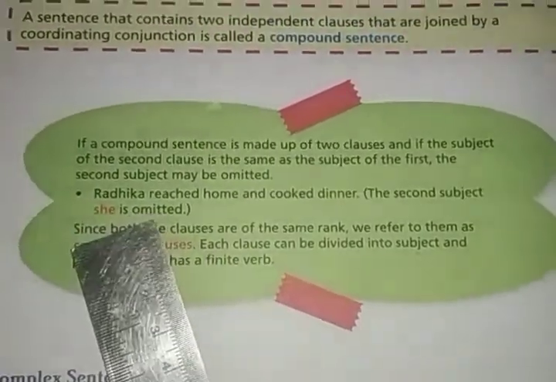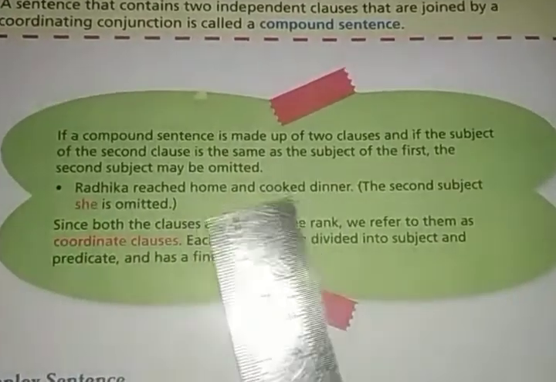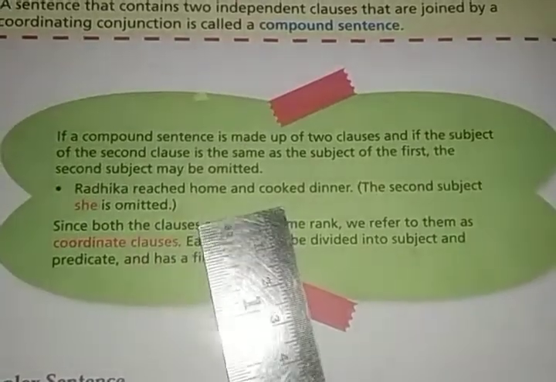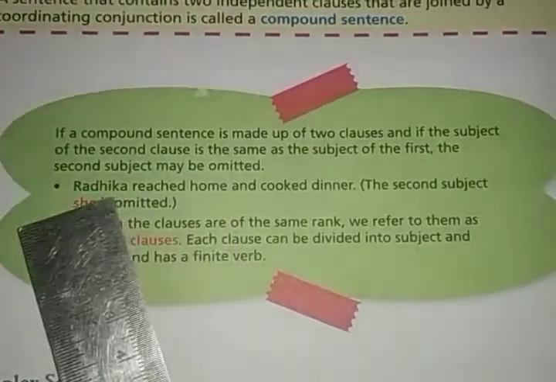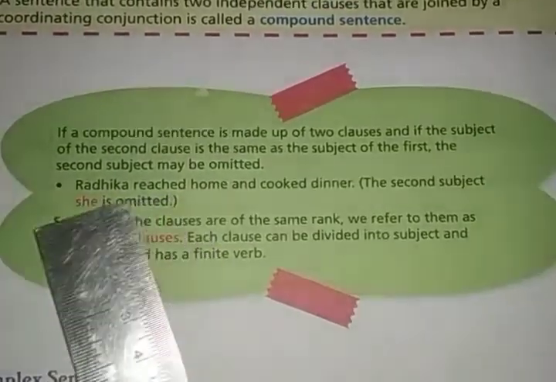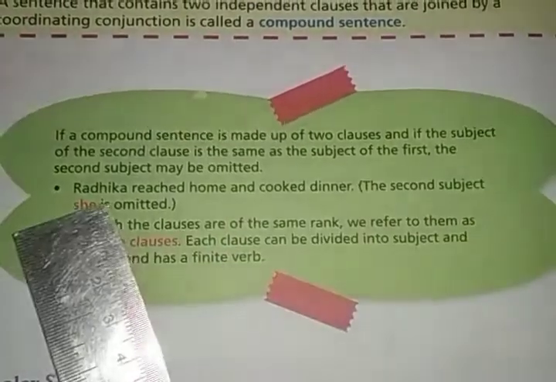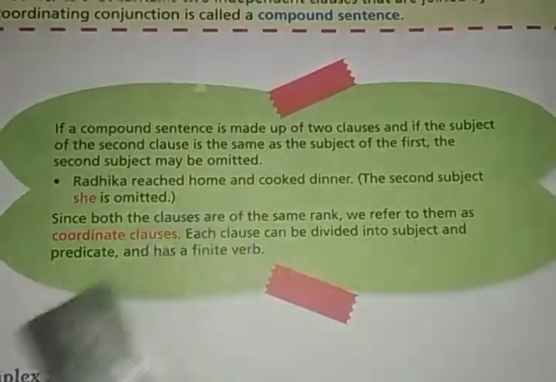So when you have the same subject in both the clauses, then you can omit one subject from the second clause. Like Radhika reached home, if once in the first clause you have written Radhika, then you can omit Radhika from the second clause. Like Radhika reached home and Radhika cooked dinner, so we can omit the second one.